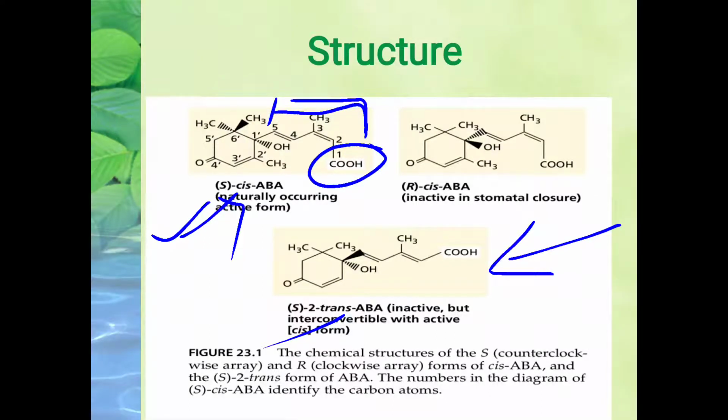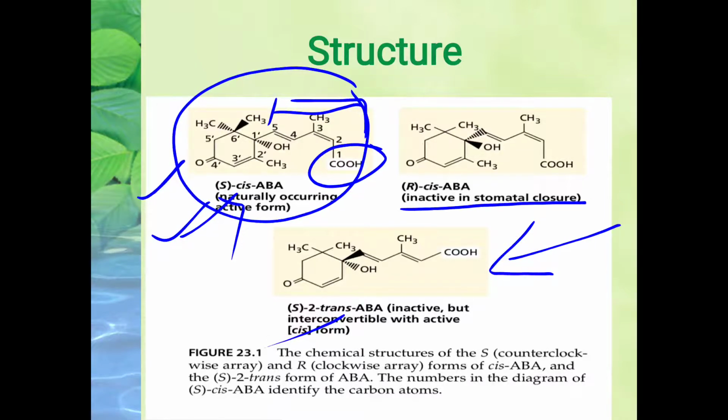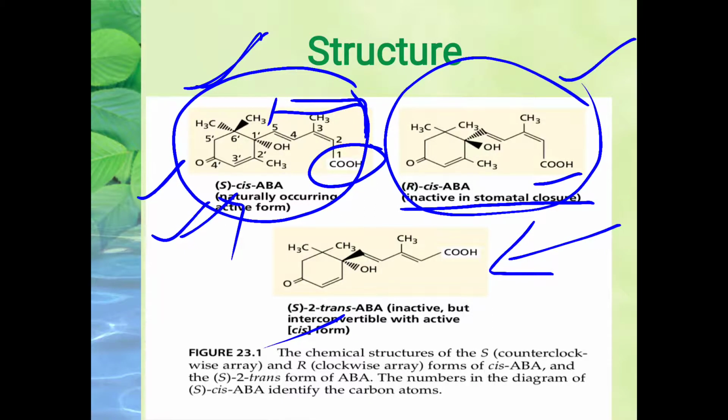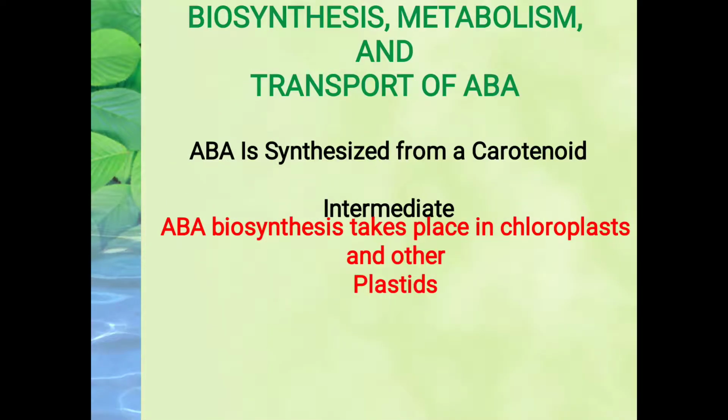But naturally, in stomatal closure, it is this normal cis form that basically helps, in which the orientation is counterclockwise. So that is said to be the main active form, compared to the other form, where the orientation is clockwise, which is mainly the inactive form. So this is the most active form compared to this R form as well as the trans form of abscisic acid. Clear? So next is biosynthesis, metabolism as well as the transportation of abscisic acid.